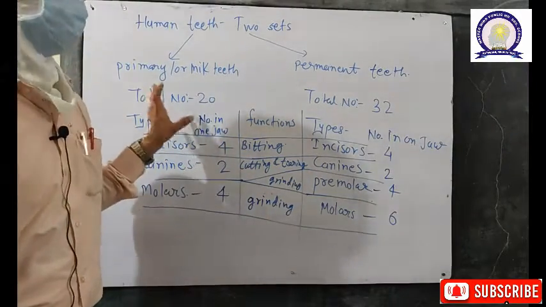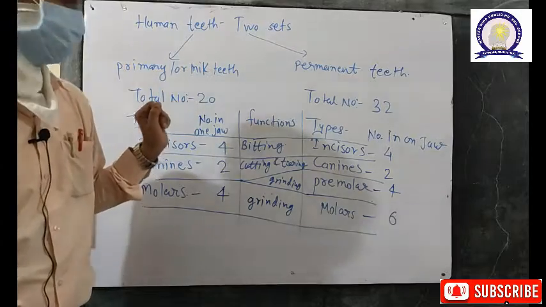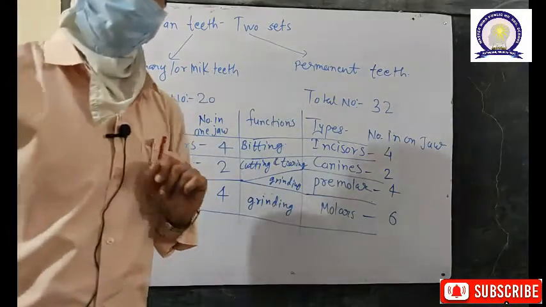So these are the number and types of teeth and the functions of the various types of teeth present in the human being.